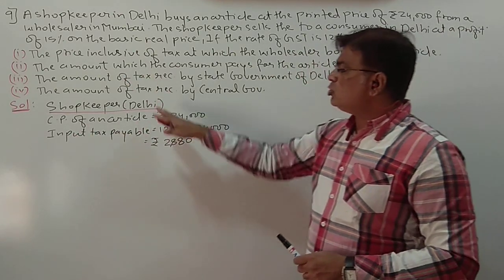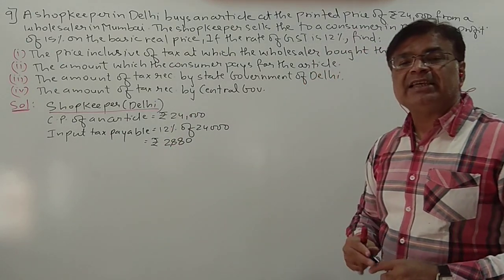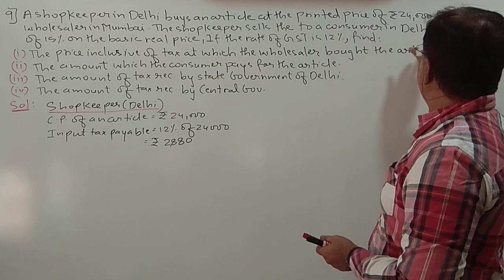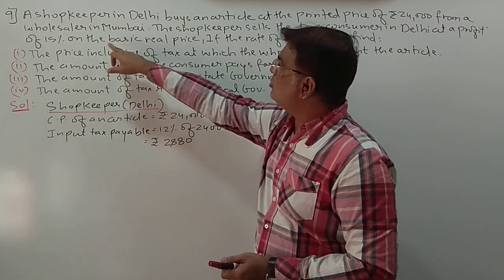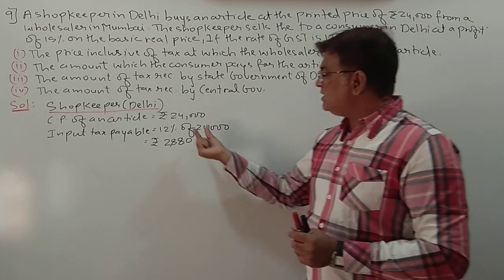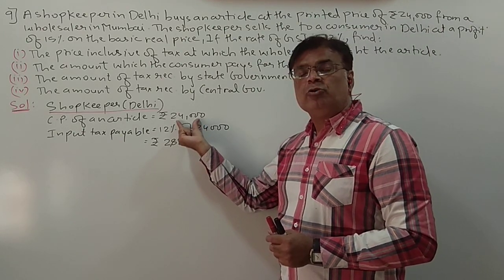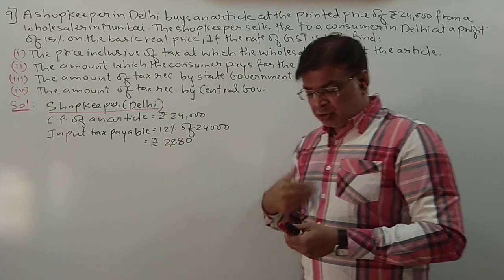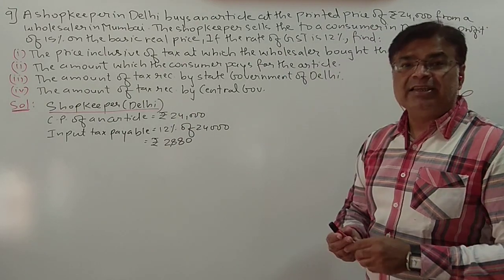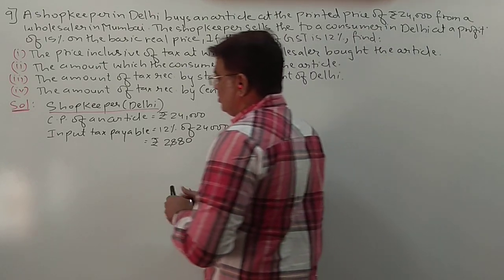Okay. Now what is the shopkeeper doing? Now the shopkeeper is selling the article. The shopkeeper sells to a consumer in Delhi at a profit of 15% on the basic real price. Actually, what is the basic real price of this? It is 24,000. So the shopkeeper is selling to a consumer in Delhi. So first let us write consumer.